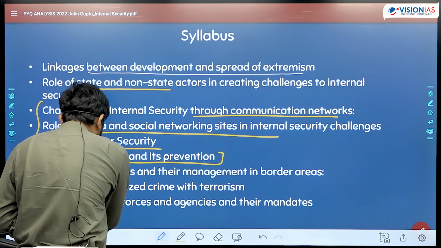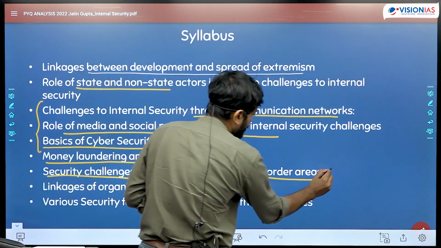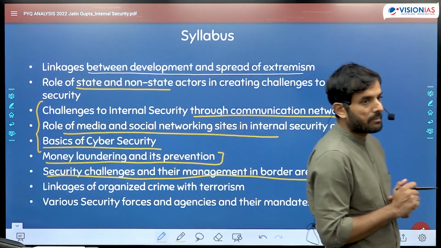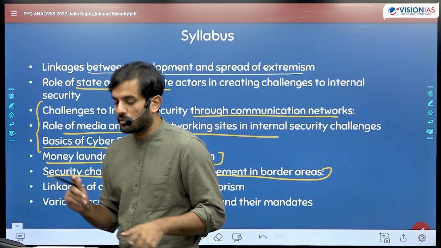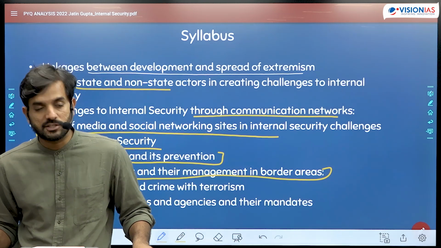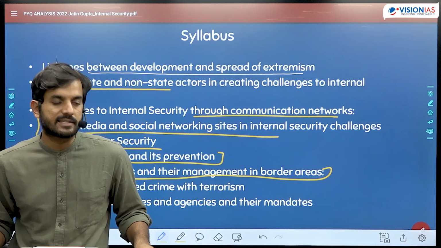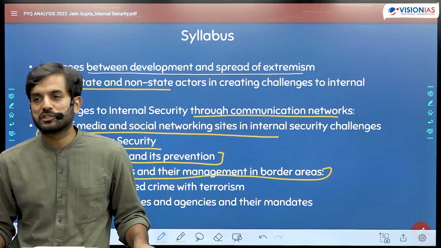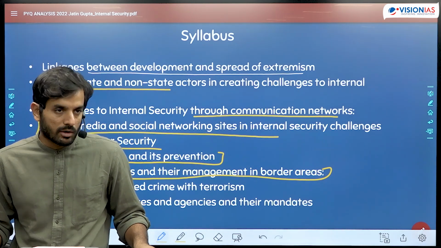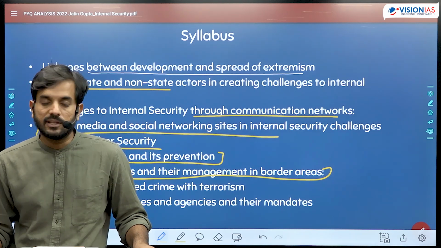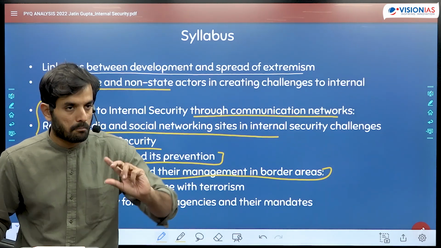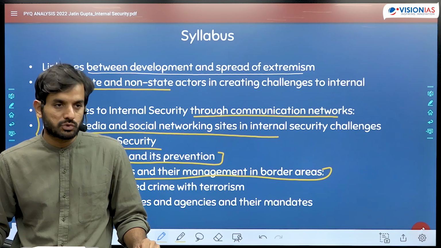Then security challenges and their mandate in the border and the management in the border areas. So this is also one topic which has become really, really important for the last few years in the civil service examination. There will either be a question on the land border security or land border management, or border issues with the other countries and their impact on the various internal security issues of India.